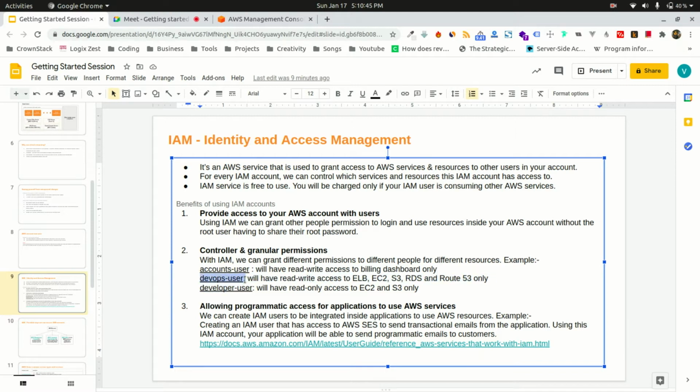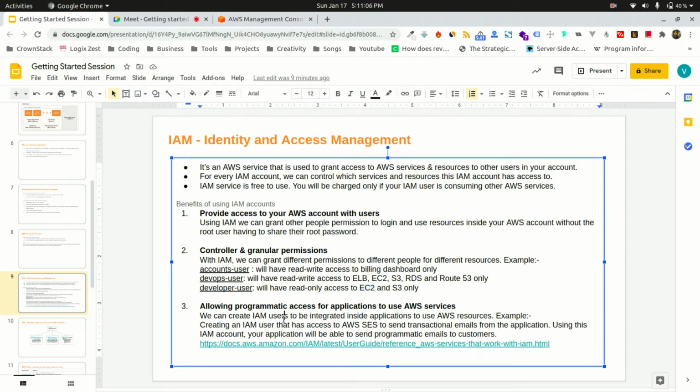Right. Then suppose you have a DevOps team. For the DevOps team, you can create DevOps users that have read and write access to whatever services they require. Then let's say you have a developer team that needs read-only access to Amazon S3 and Amazon EC2. So you can configure that. I'll show you in a while.